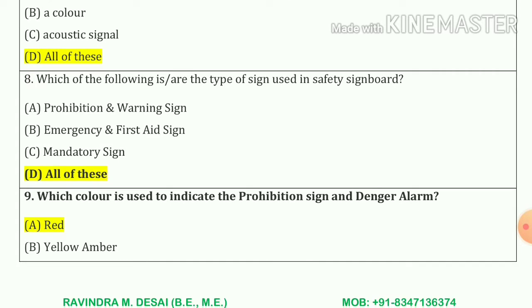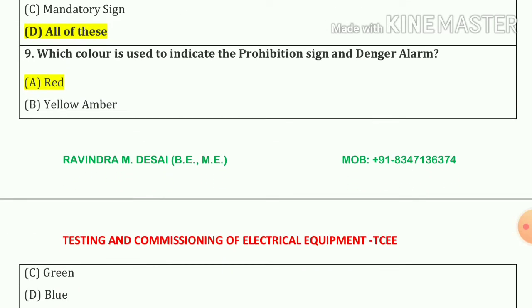Question number 8. Which of the following are the type of sign used in safety signboard? So our answer is A, B and C also. All of the above, that means. Question number 9. Which color is used to indicate prohibition sign and danger alarm? So our answer is red color.